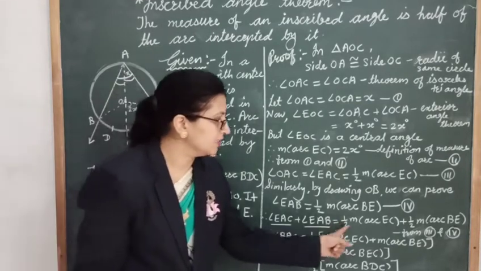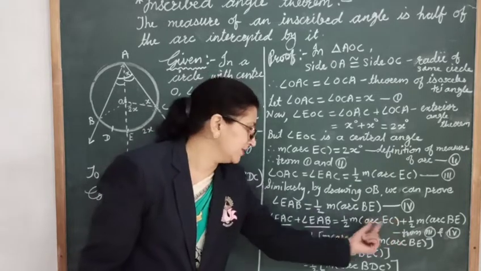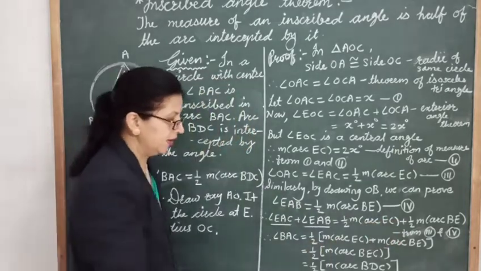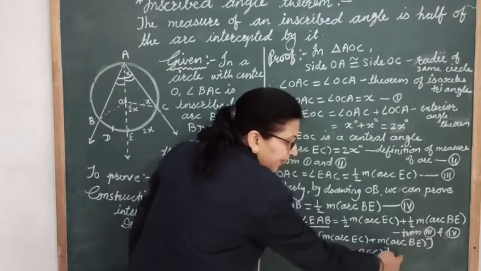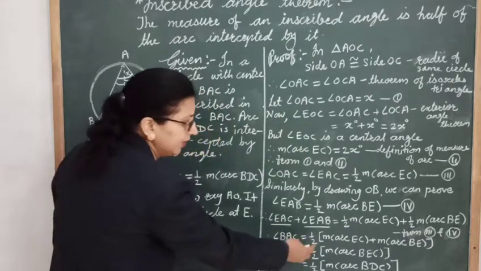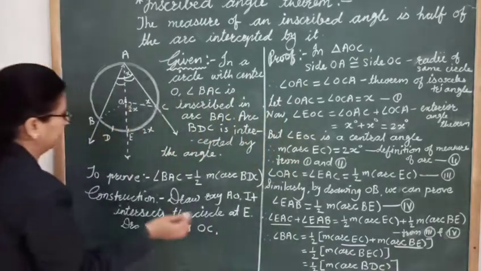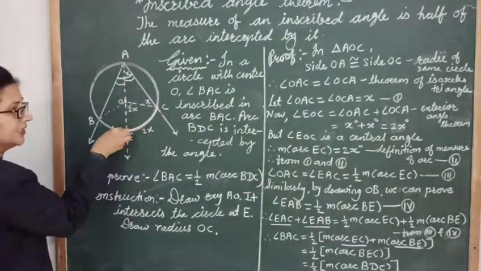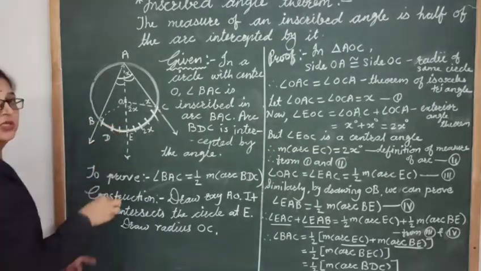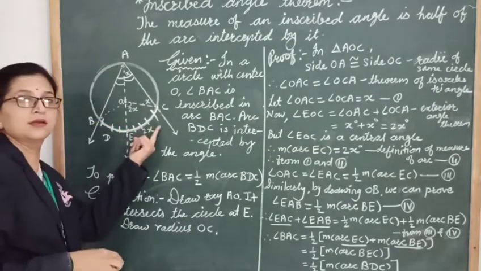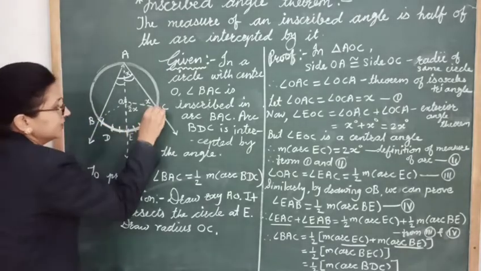And for both arcs there is a common half, right? Let's take it out. So in the bracket we will get measure of arc EC plus measure of arc BE, right? Now the sum of these two arcs is nothing but arc BEC.